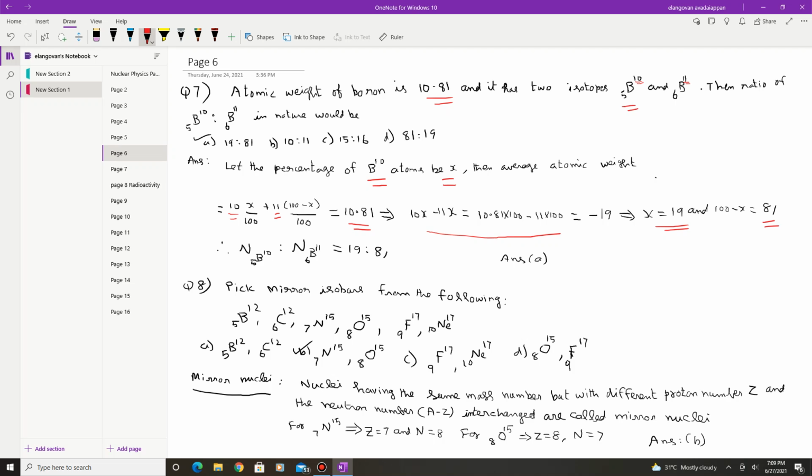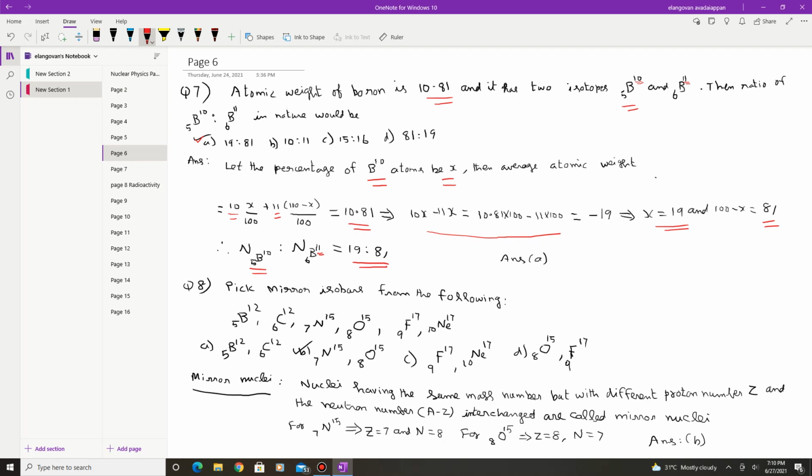Therefore, the number of borons with atomic weight A value 10 is to the number of boron with A value 11. So this ratio is calculated as 19 is to 81, which is option B. So in this way you can calculate this ratio of number.